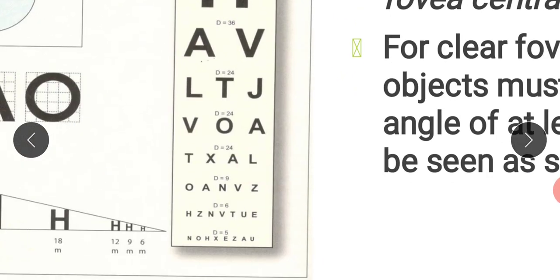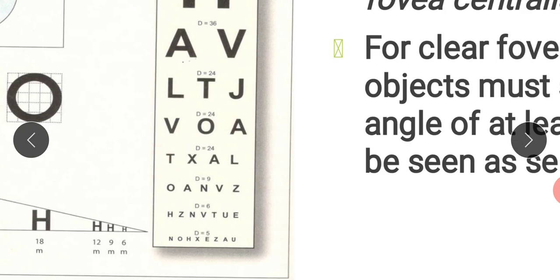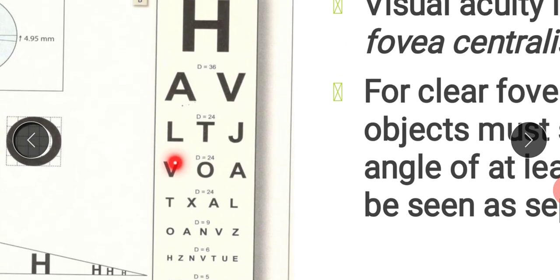Now you can see that each line is given one number, showing d equal to 5, d equal to 6, d equal to 9. Each number, d meaning distance, suggests the distance in meters from which a normal person should be able to read that line. The normal person should read the first line at 5 meter, the second line at 6 meter, the third line at 9 meter, the fourth line at 24 meter distance, and so on.